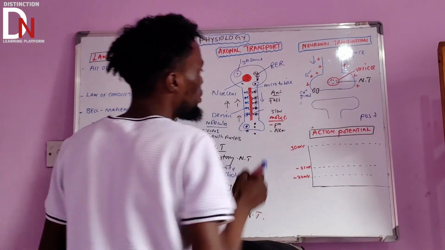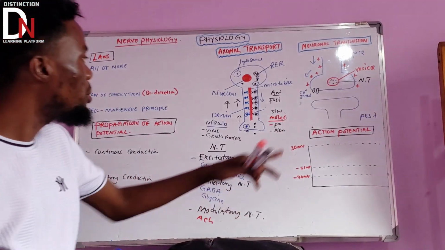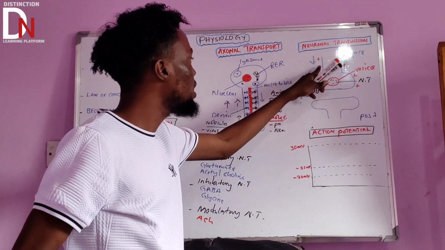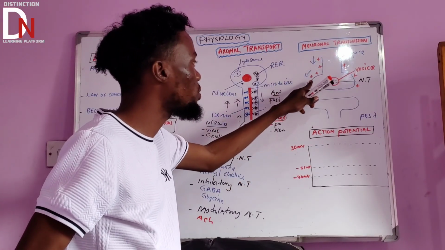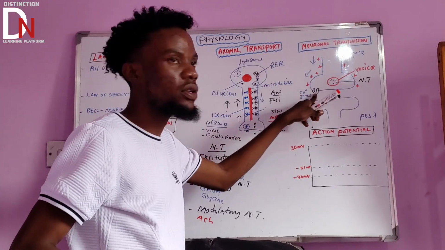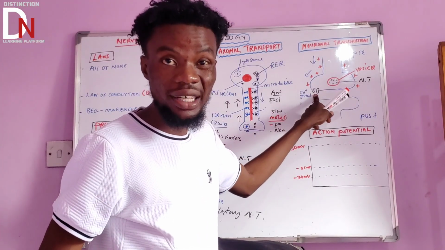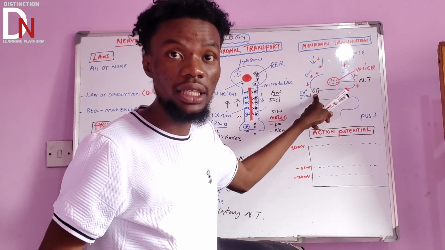So the moment this nerve impulse or action potential reaches the axonal terminal, it's going to open up the calcium gated channels.